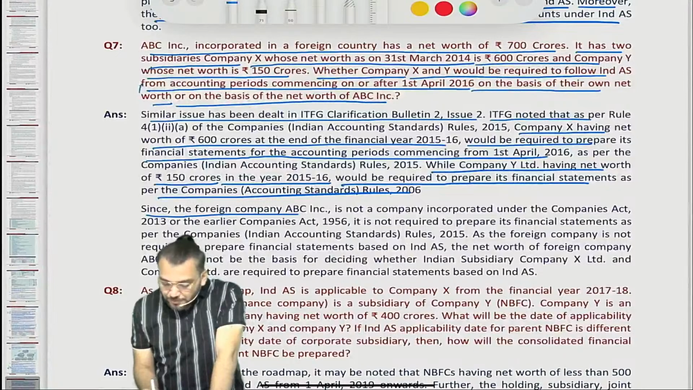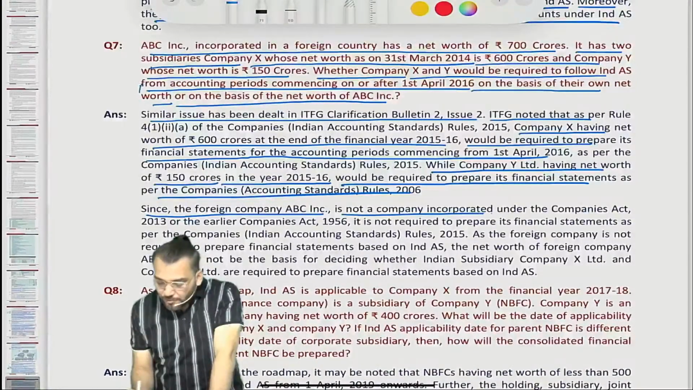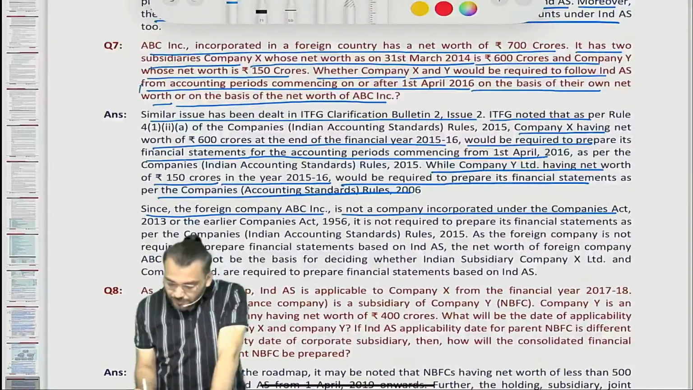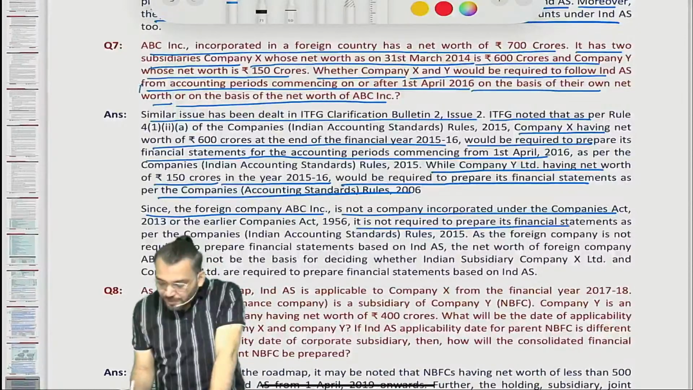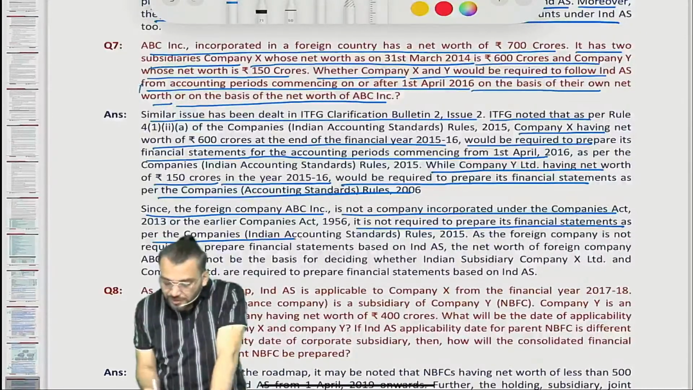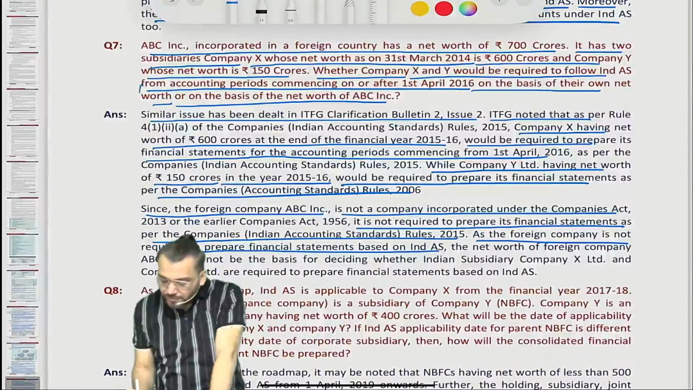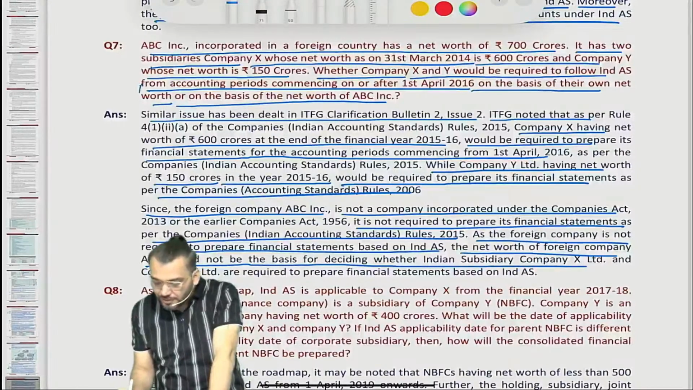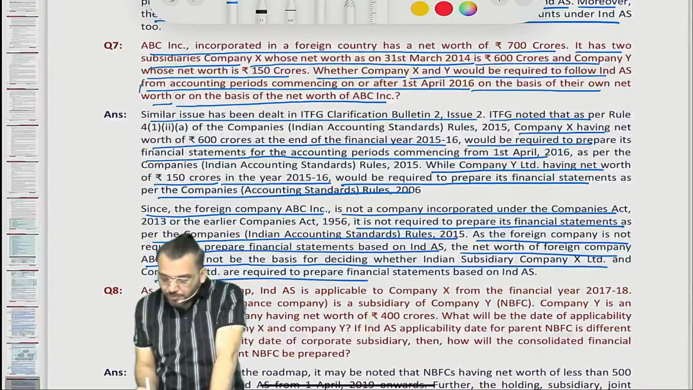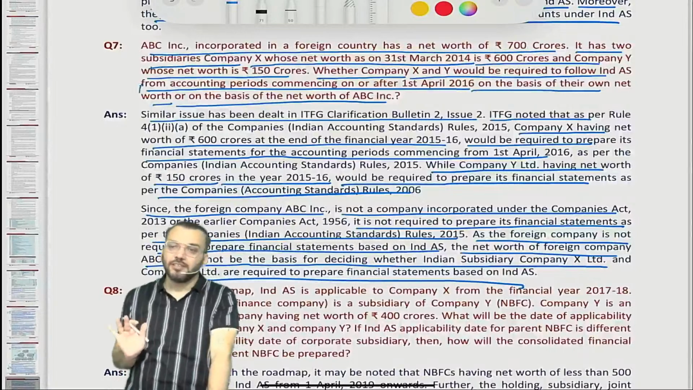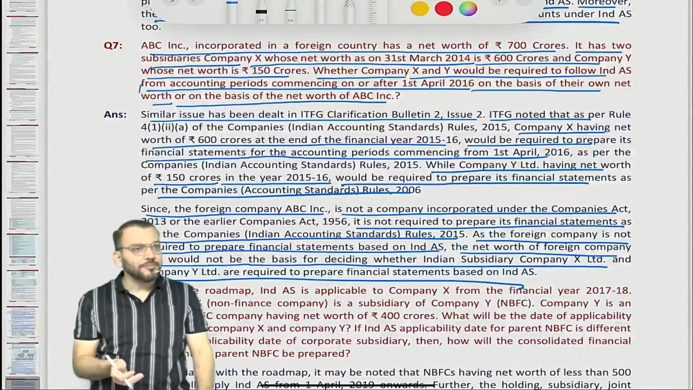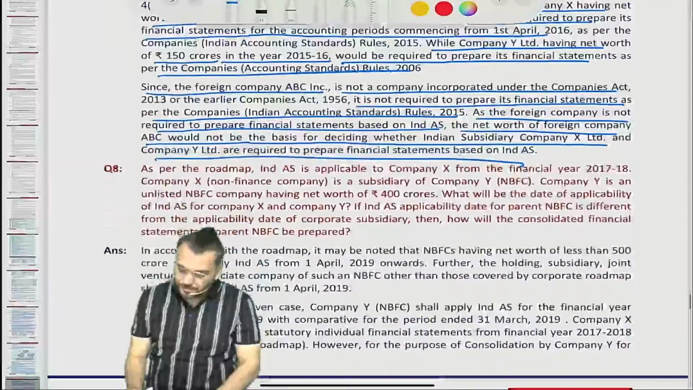Since the foreign company ABC Incorporation is not a company incorporated under the Companies Act, it is not required to prepare its financial statements as per the Companies (Indian Accounting Standards) Rules 2015. As the foreign company is not required to prepare financial statements based on Ind AS, the net worth of foreign company ABC would not be the basis for deciding whether Indian subsidiary companies X and Y are required to prepare financial statements under Ind AS. The clarification was given. Simple. Correct.